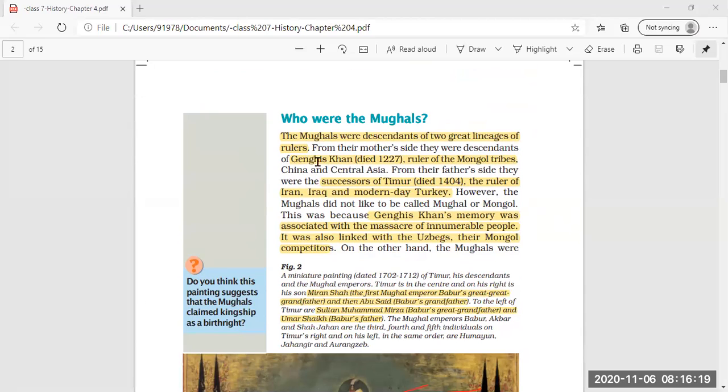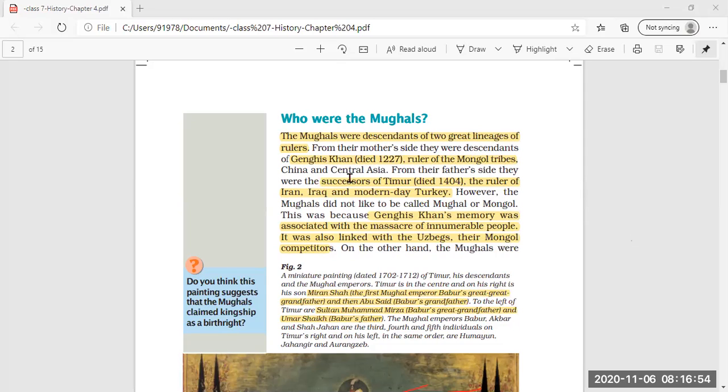Now, here, Mughals, if we see, were the descendants of two great lineages. Two great lineages means two great ancestral backgrounds. The Mughals had two great ancestral backgrounds. Great lineages means an ancestral background. And first, from the mother side, they were the descendants of Genghis Khan, who died in 1227.